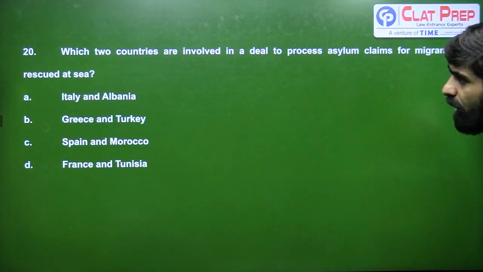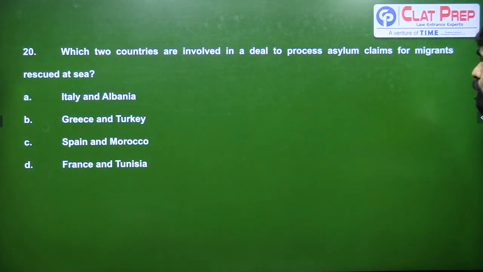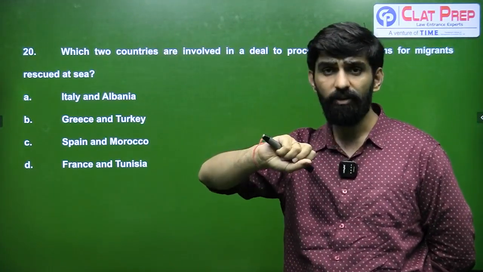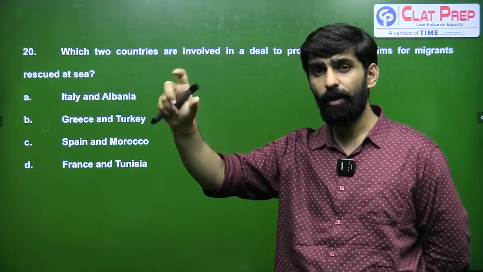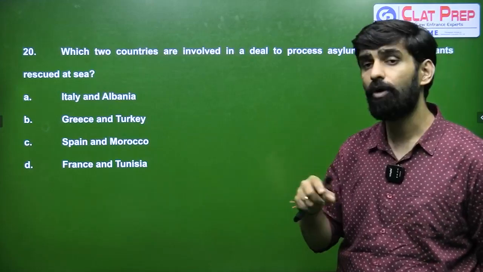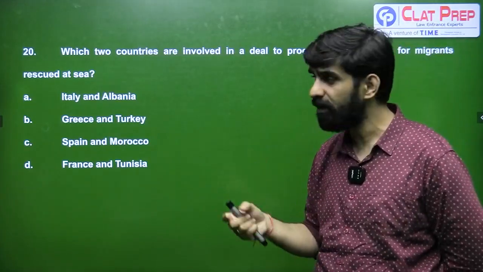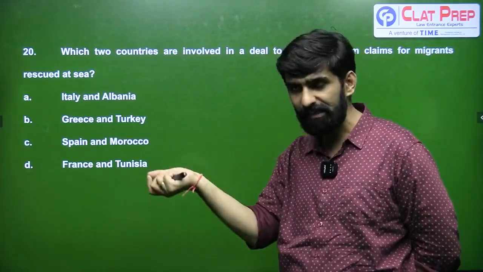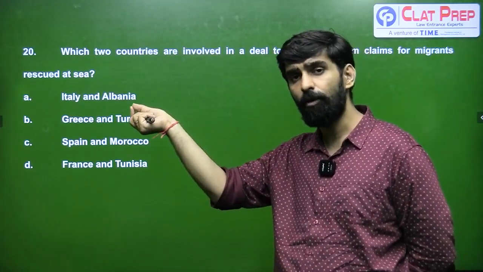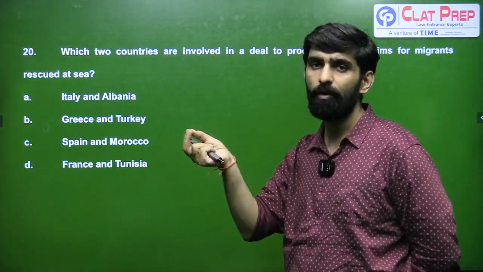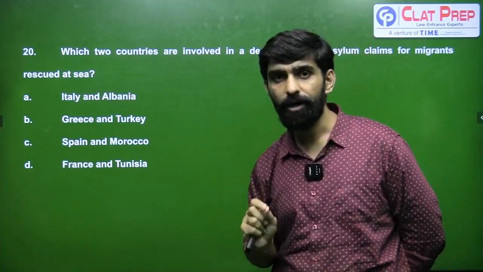Finally, the last question for today, which 2 countries are involved in a deal to process asylum claims for migrants rescued at sea? Again, I've asked you a question in your daily news analysis, where UK has entered into an agreement with XYZ country regarding a similar kind of deal. Another pair of countries which have entered into this particular deal is Italy and Albania. Albania is going to provide temporary residence to migrants who are coming from Italy, and in exchange for settling those migrants, a certain monetary amount would be provided by Italy to Albania. So answer for 20th is going to be A.